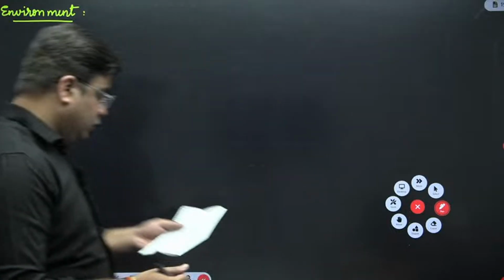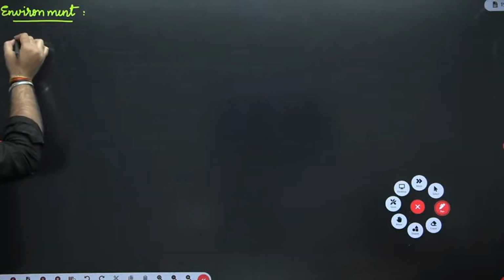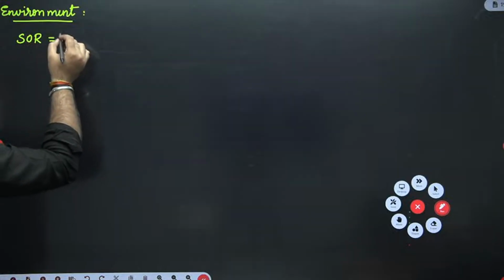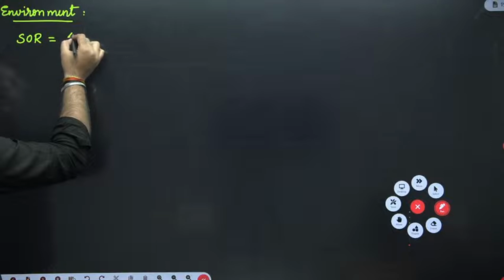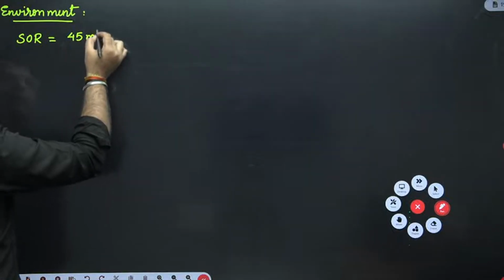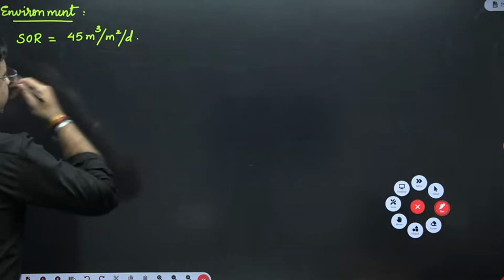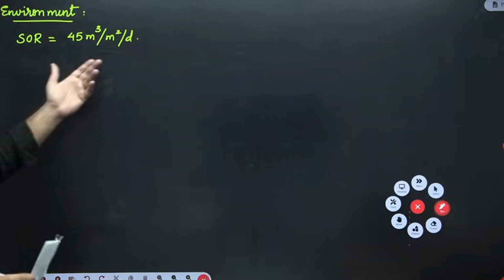Okay. So the surface overflow rate was given to you as 45 meter cube per meter square per day.